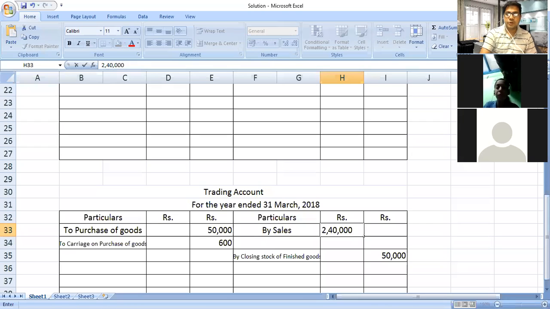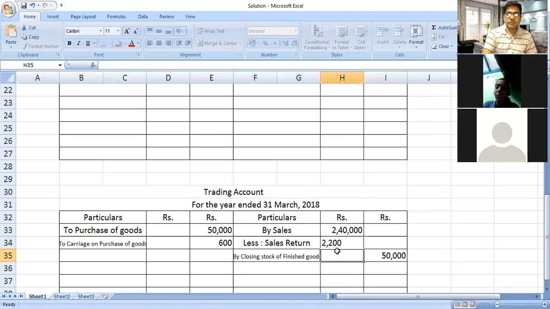We will put it in the inner column because sales return we will deduct from sales. Next item in our problem, sales return 2,200. So less sales return, value 2,200.